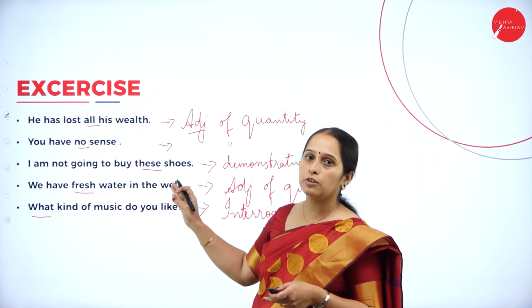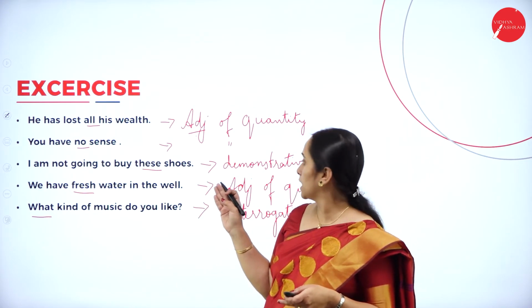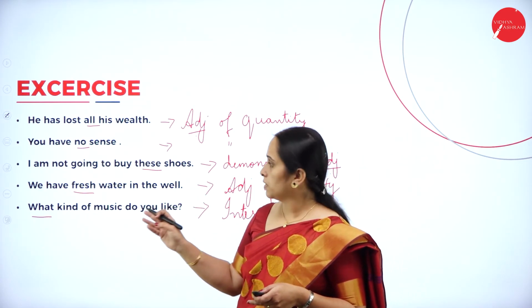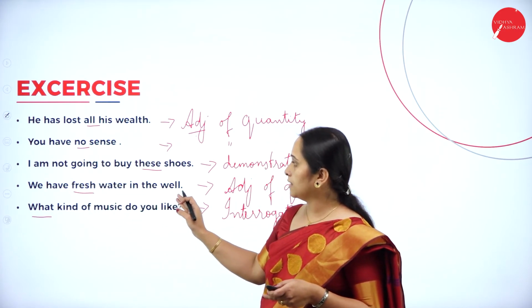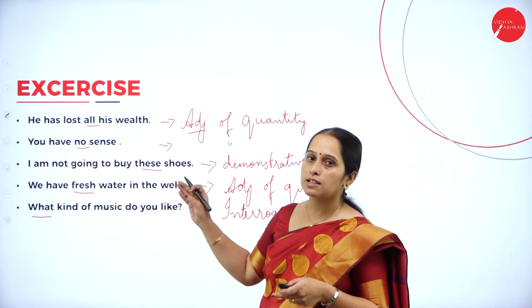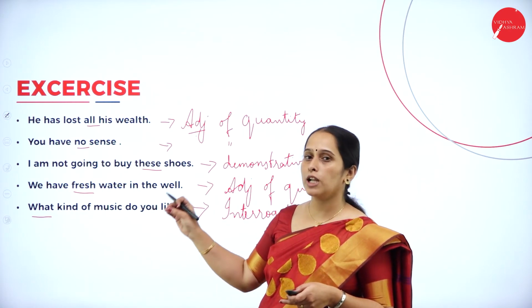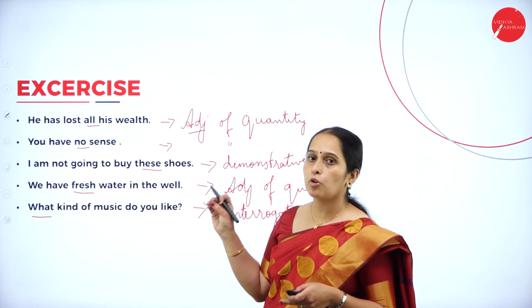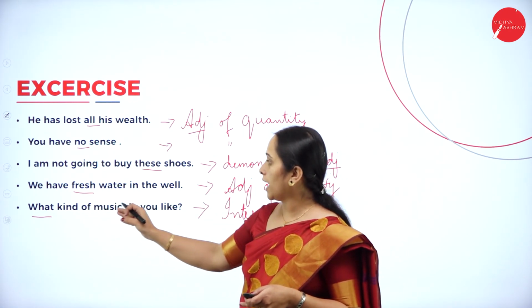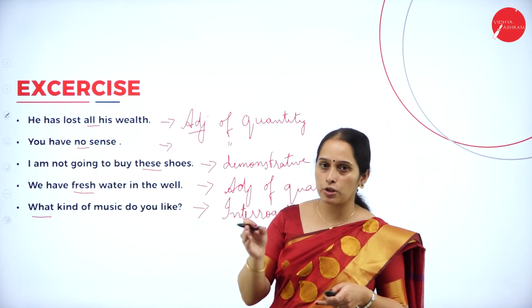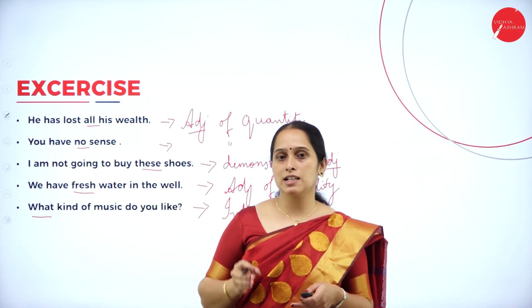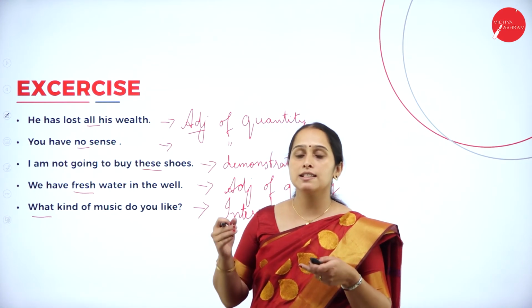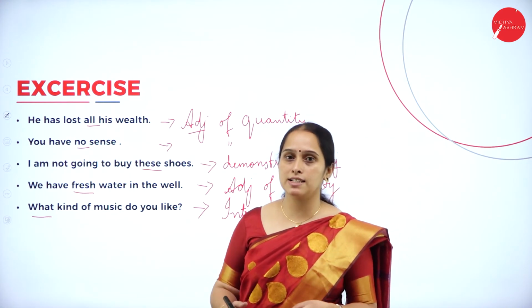These is an adjective and is the example for demonstrative adjective. Next, we have fresh water in the well. Fresh is giving some quality to water, so it is adjective of quality. Then again, what kind of music do you like? It is a question there, and what is an example for interrogative adjective.